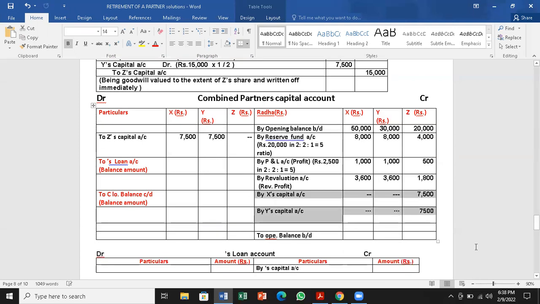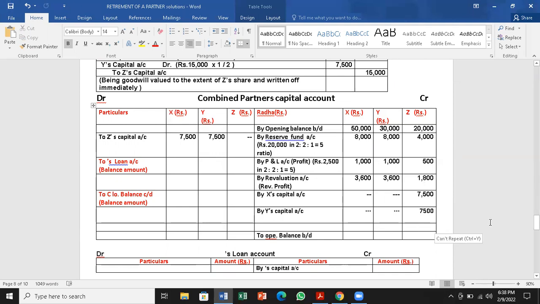So Z is getting from X 7,500, Z is getting from Y 7,500, and here it is a loss for X and Y. It is actually a deduction, not even a loss, a deduction from their account because they are giving Z 7,500 and 7,500.